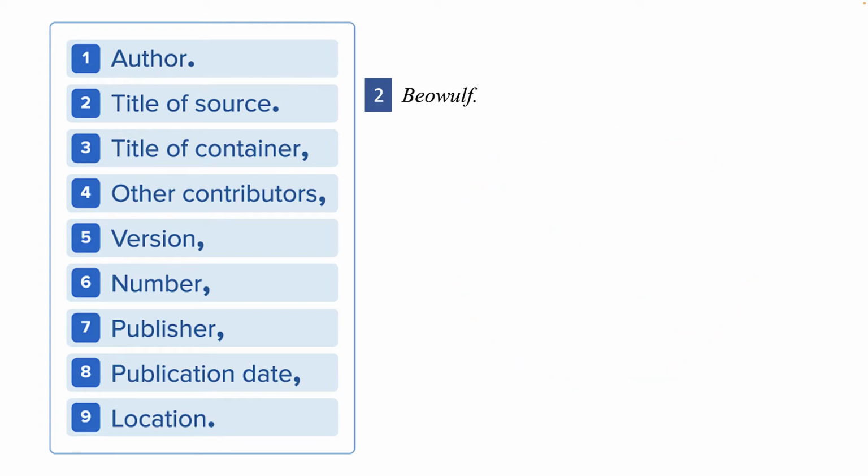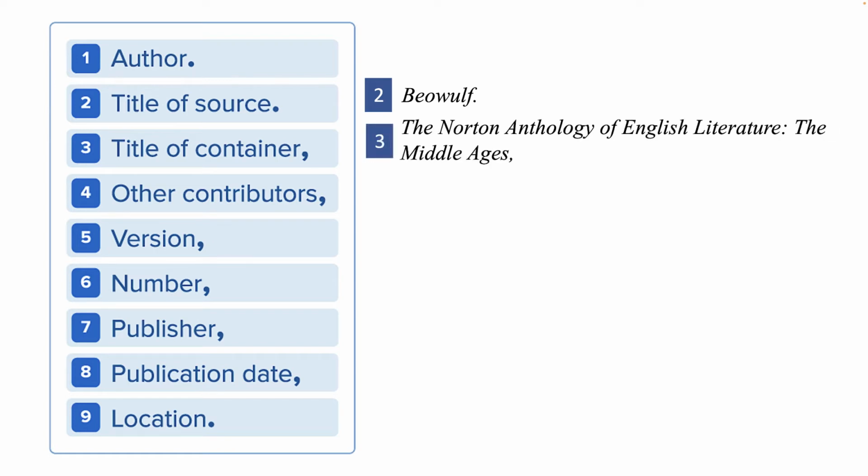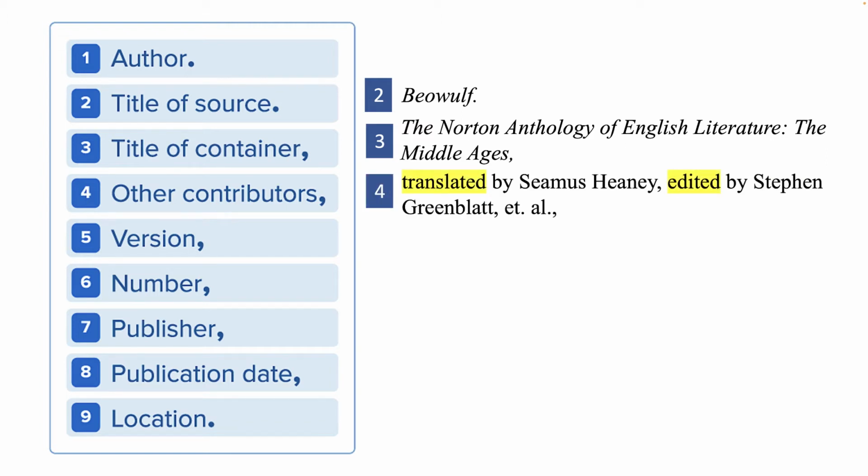Just skip that element. So Beowulf is the name of the source, and again we find it in a container, this time the Norton Anthology of English Literature, the Middle Ages. Again we have Stephen Greenblatt and a bunch of other people who have edited it, but notice that we also have to include another contributor, and that is its translator. This poem was translated. It was originally written in Old English. We didn't read it in Old English, so it was translated for us by Seamus Heaney.